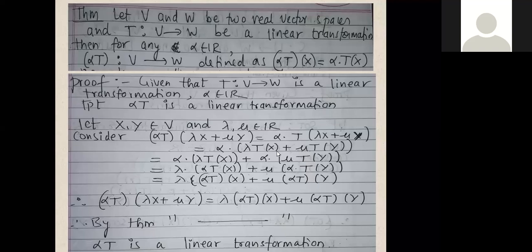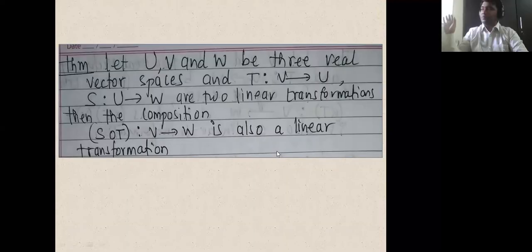Okay, third theorem. The first theorem today, we have seen, is that the addition of two linear transformations is again a linear transformation. The second theorem was that scalar multiplication of a linear transformation is again a linear transformation. This is the third theorem. It says that the composition of two linear transformations is again a linear transformation.